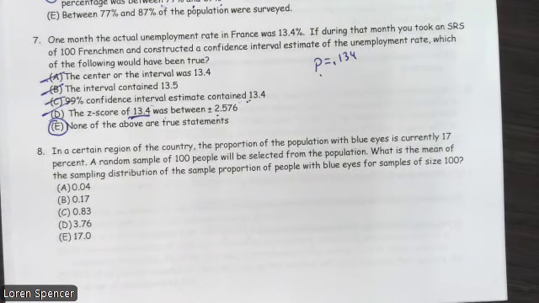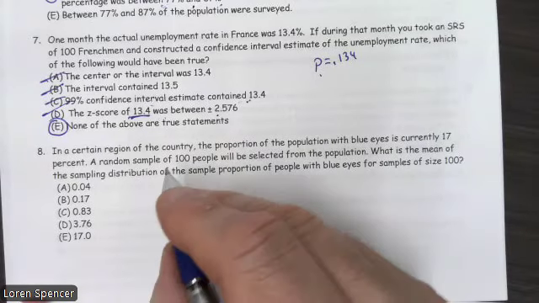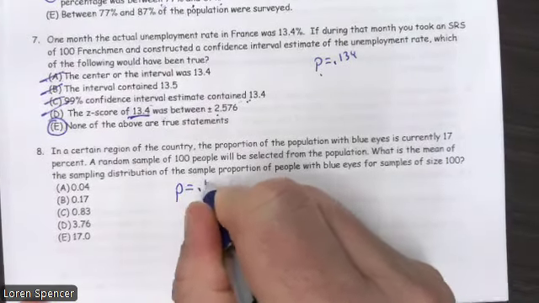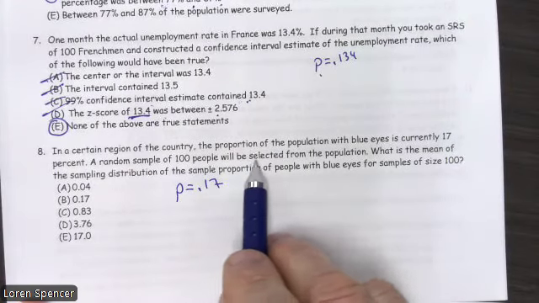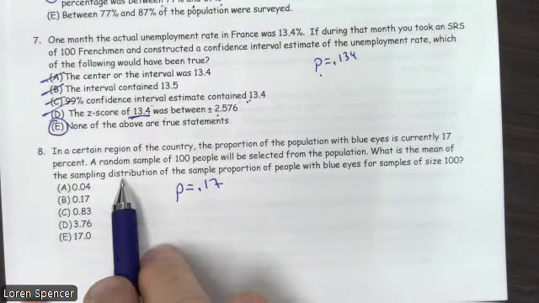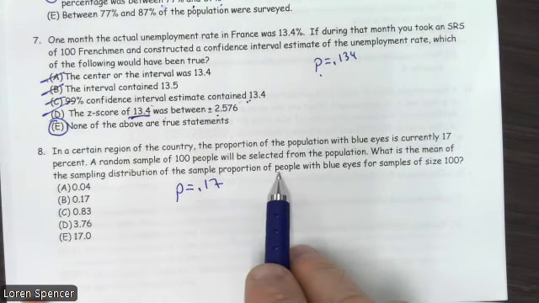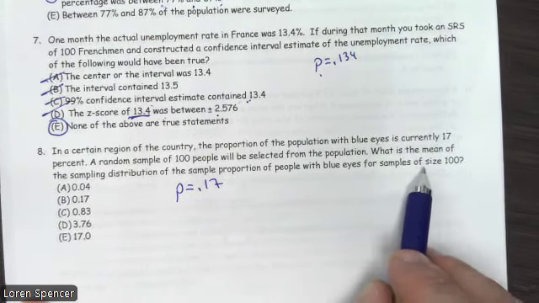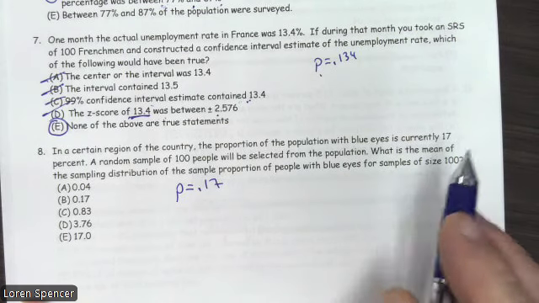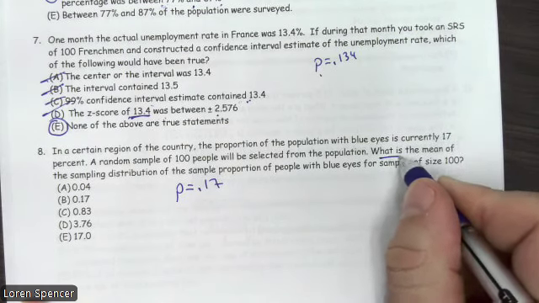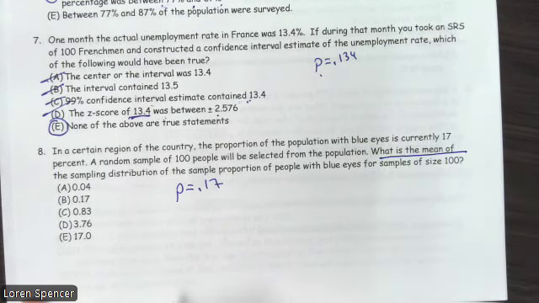Number 8. In a certain region of the country, the proportion of population with blue eyes is currently 17%. All right. So P equals 0.17. A random sample of 100 people will be selected from the population. What's the sampling distribution of the sample proportion of people with blue eyes of sample size 100? They asked for what was the mean of the sampling distribution of the sample proportion of size 100.